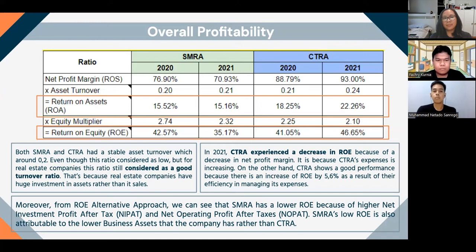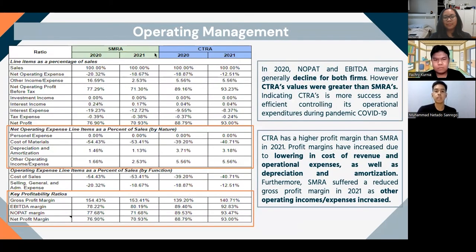Moreover, from this ROE alternative approach, we can see from our analysis that SMRA basically has a lower ROE in comparison to CTRA due to the fact that SMRA has higher net investment profit after tax, also mentioned as NIPAT, as well as their net operating profit after taxes, also mentioned as NOPAT. Furthermore, SMRA's low ROE is also attributable to the lower business asset that the company has in comparison to CTRA. Next, I'm going to explain regarding the operating management for both companies.